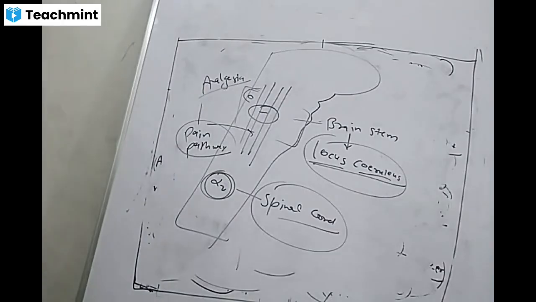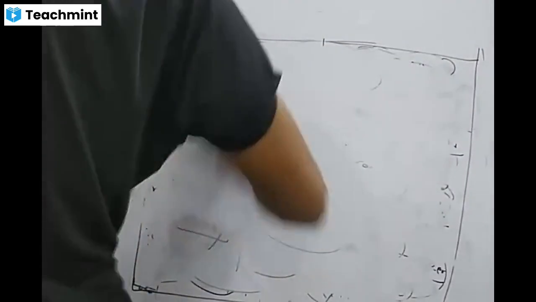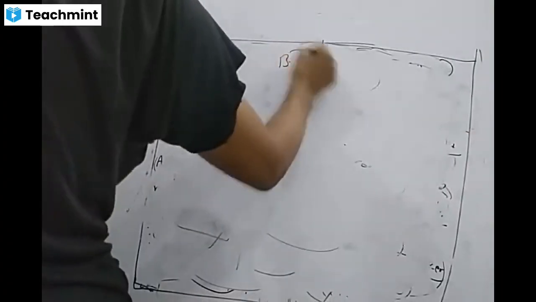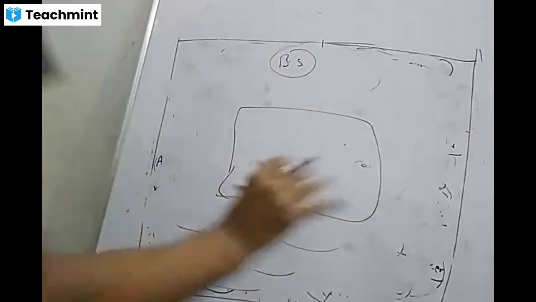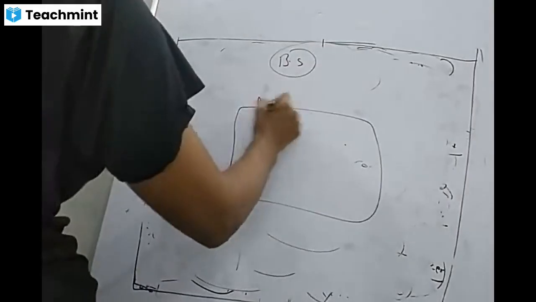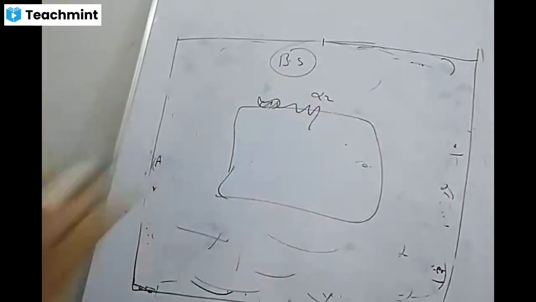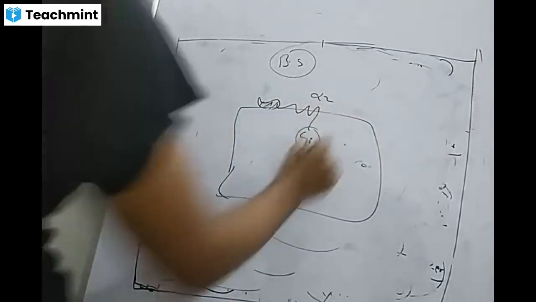So how is this alpha-2 action mediated in the brain stem? In the brain stem, this is your neuron which is having the alpha-2 adrenergic system, and alpha-2 is linked with the G inhibitory type.